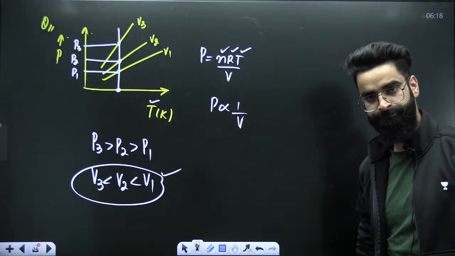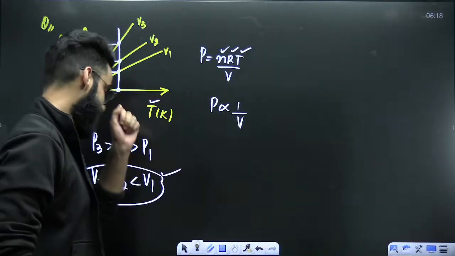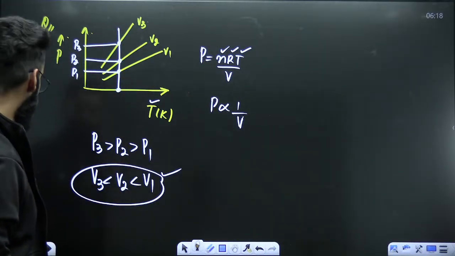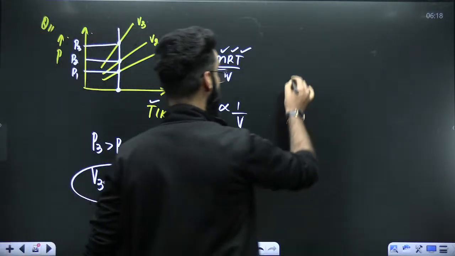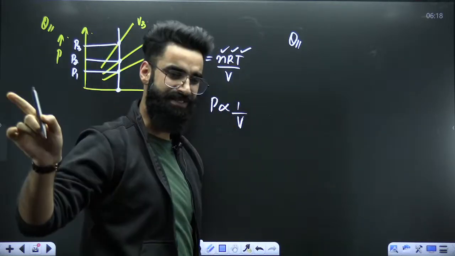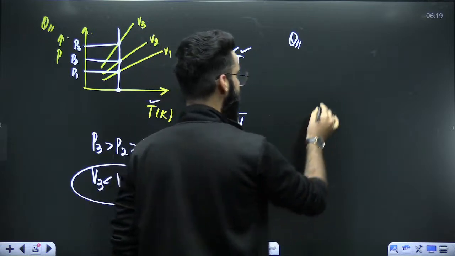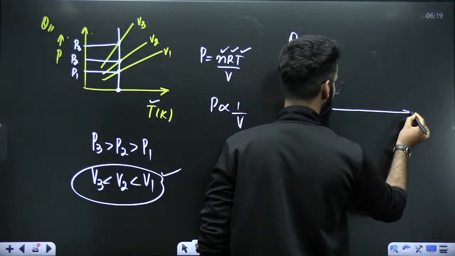Perfectly done? Now the statement number 2 for this Charles law. One homework question I'm going to give you. Do let me know its answer in the comment section at the end of the session. Do not try it now. I'm giving you one more question like this.